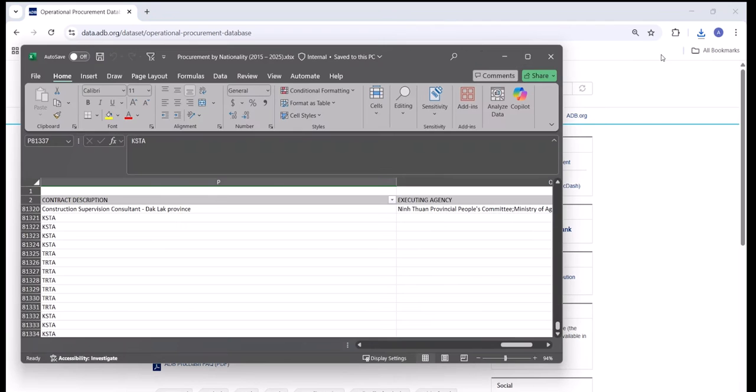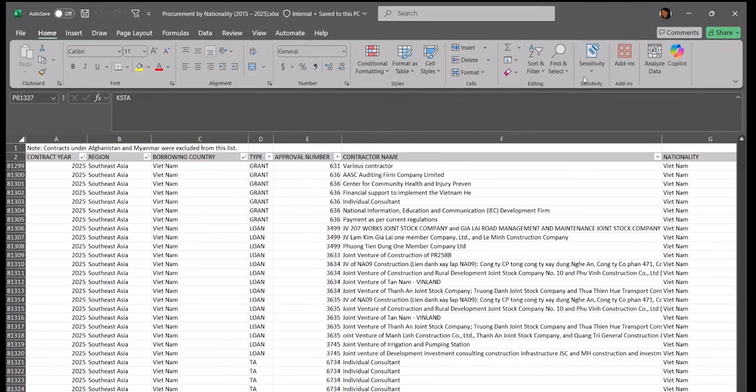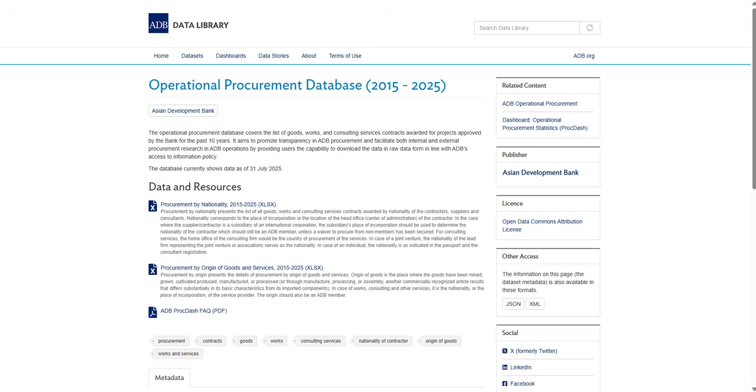When you open the file, you will be given the list of all contracts awarded in the last 10 years with each of the contract records showing the contractor name, location and title of the project, nationality of the contractor, nature of procurement, sector of the project, among others. ProcDash is easy to navigate. To further aid you in navigating ProcDash, we have provided an FAQ that also contains instructions on how to download the charts, tables and the contract record level data. This is also shown in the data and resources and is downloadable for easy reference.